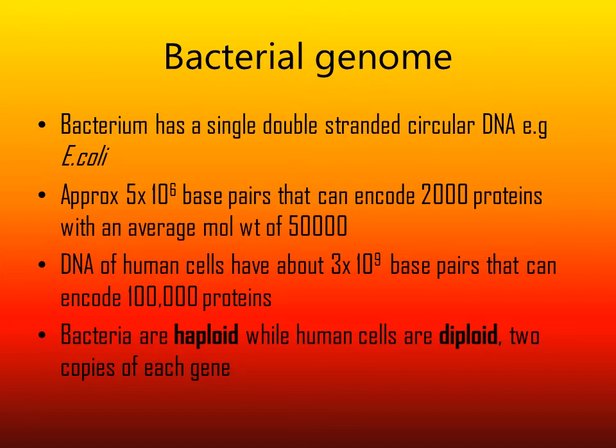A bacterium has a single double-stranded circular DNA, like E. coli or any other bacteria. There are approximately 5 x 10^6 base pairs that can encode around 2000 proteins with an average molecular weight of 50,000. The DNA of human cells, in comparison, has around 3 x 10^9 base pairs that can encode around 1 lakh proteins. Bacteria are haploid while human cells are diploid, having two copies of each gene.